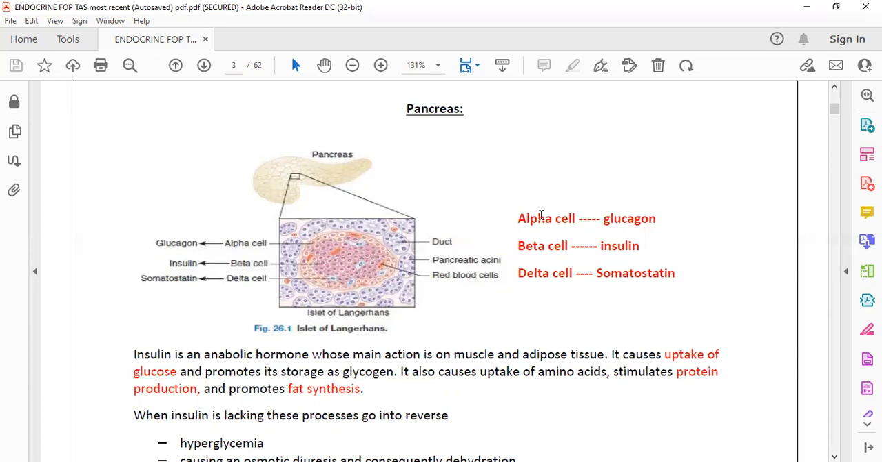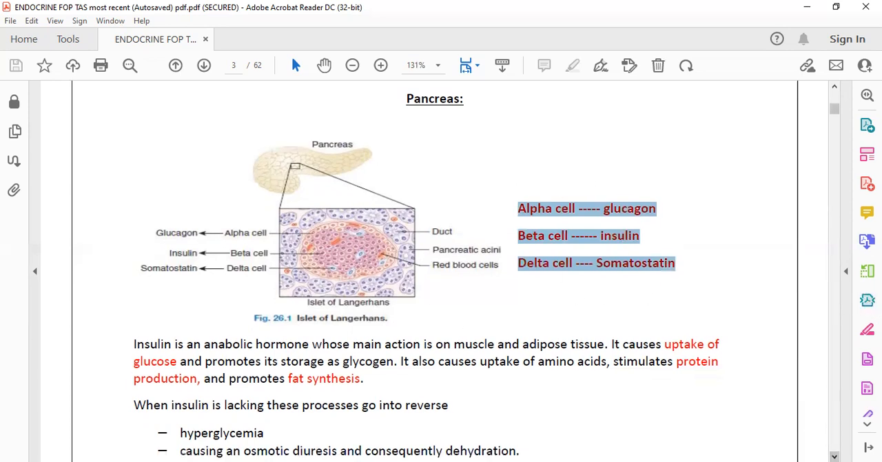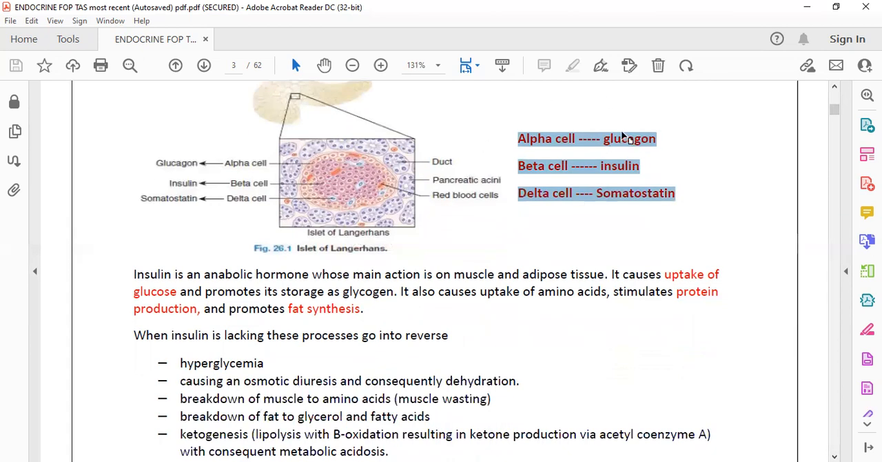There are some endocrine glands in our body, and diabetes mellitus is actually a disease of the pancreas. From the pancreatic cells, the alpha cell secretes glucagon, the beta cell secretes insulin, and the delta cell secretes somatostatin, which has come several times in the exam. You have to memorize very well from where these hormones are released in the pancreas.